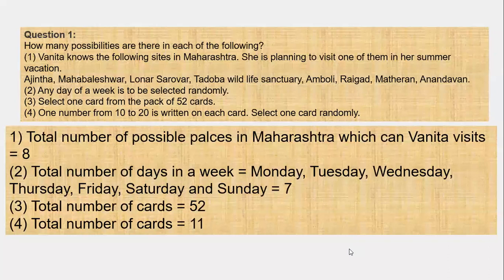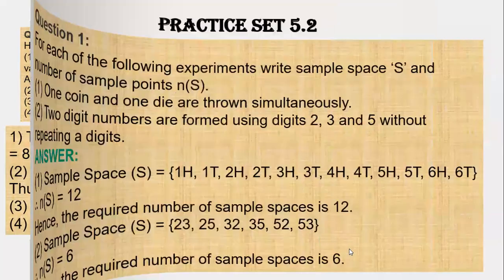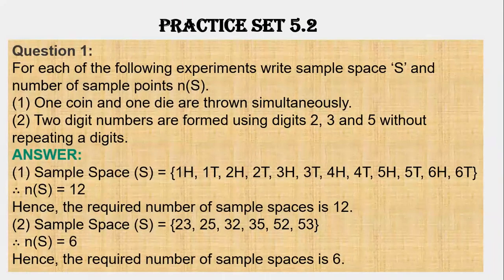Now we start with practice set 5.2. The first one. For each of the following experiments, write the sample space and the number of sample points.